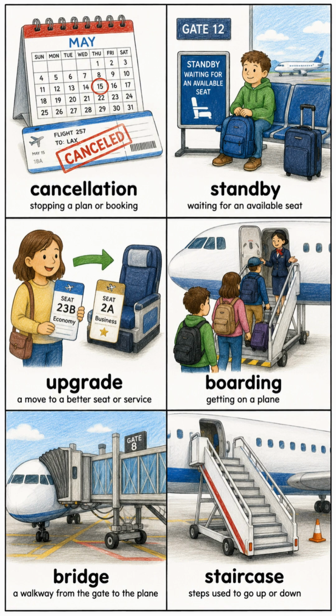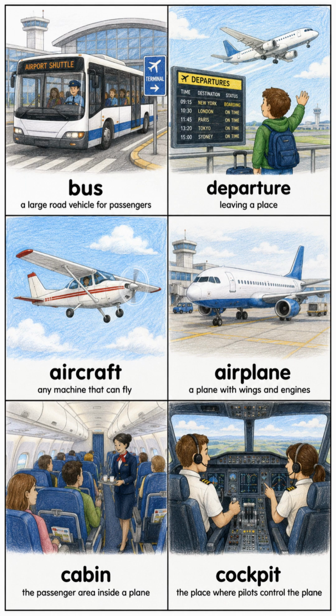Bridge, a walkway from the gate to the plane. Staircase, steps used to go up or down. Bus, a large road vehicle for passengers. Departure, leaving a place. Aircraft, any machine that can fly.